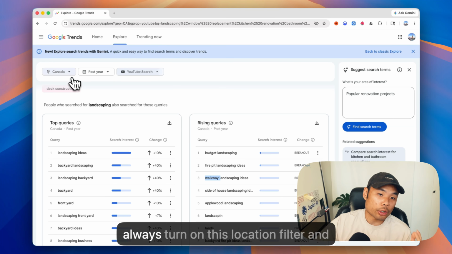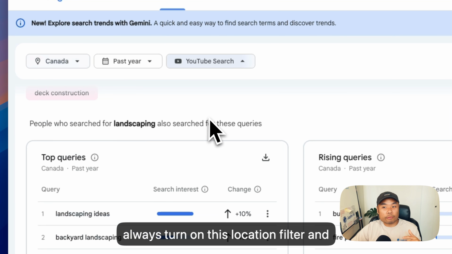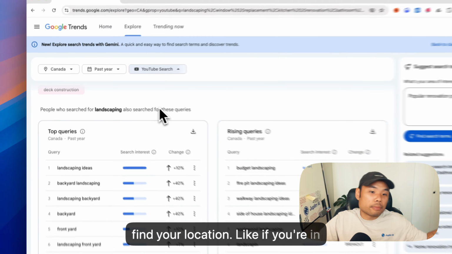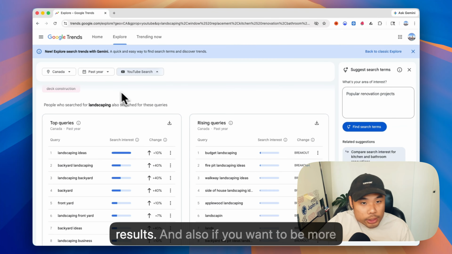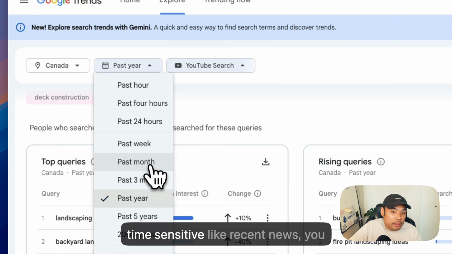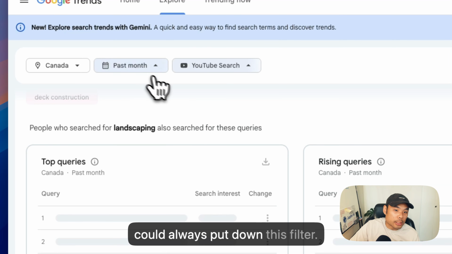You could always turn on this location filter and find your location. Like if you're in Europe, it has completely different results. And also, if you want to be more time sensitive, like recent news, you could always put down this filter.